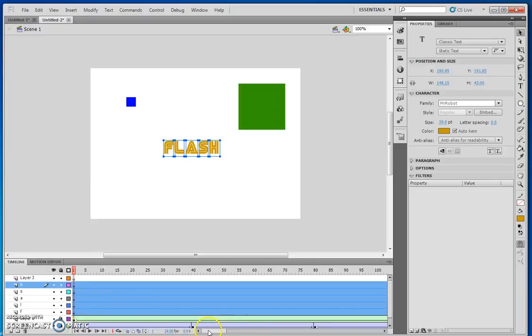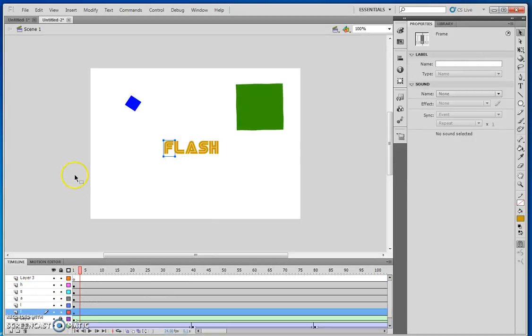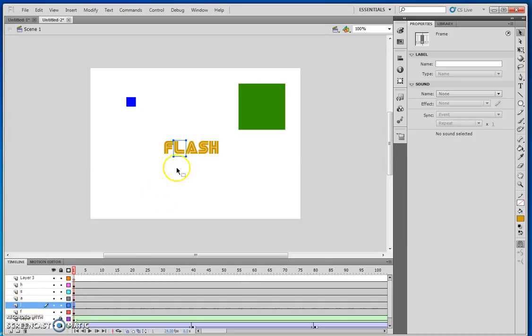Okay. So the nice thing about that is we can manipulate each layer independently. So say for example, we can add a typewriter effect to this. We can have one letter appearing after the other. So if I start off with F, we want that one to appear first, so that's okay there. The first frame of the letter L, I don't want that to appear until later, so I'm going to push that out about 20.